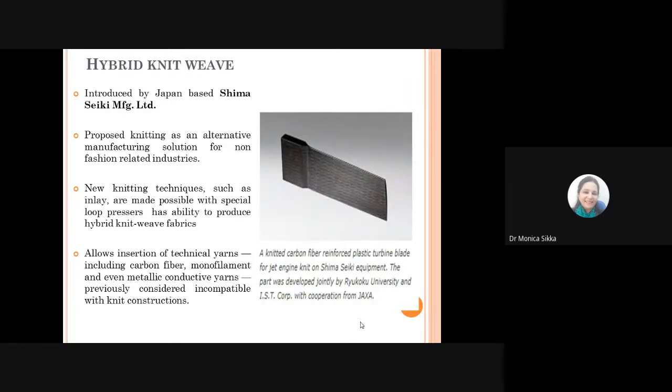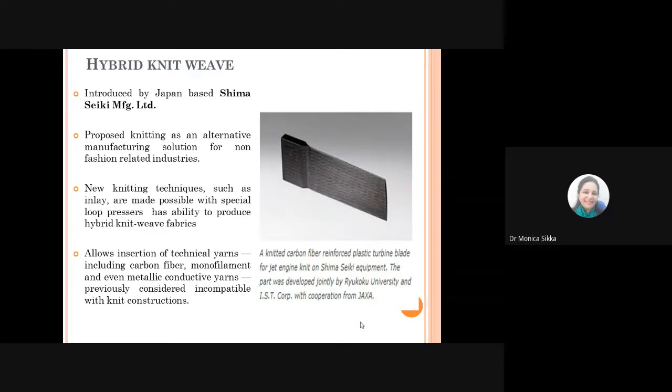Although knits have inherent stretch and compression, as I told initially, it can be utilized as it is in the industries also, but this new knitting technique, which is inlay using the loop pressers, will actually allow for introduction of specialized kinds of materials into the basic structure. When you can do that, you are able to produce a product which will give you extra functionality, which is the requirement of any industrial application.